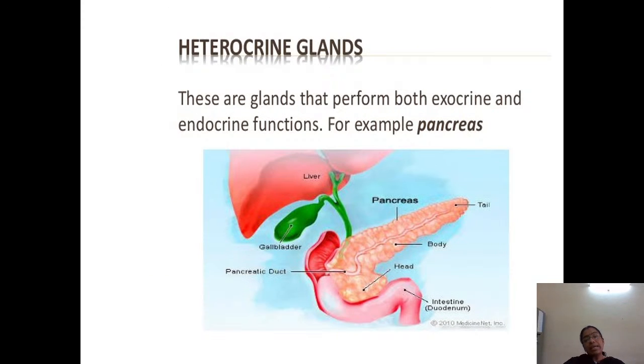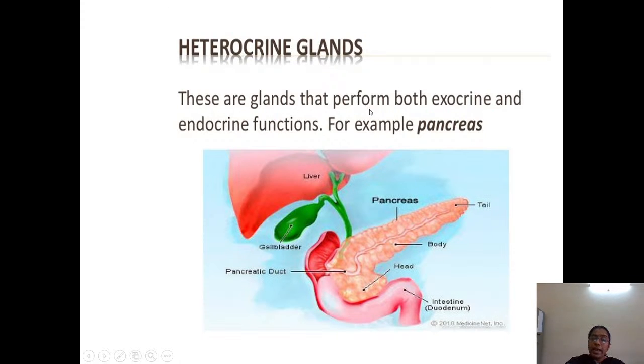When we started our class, we said the glands are divided into three: exocrine glands, endocrine glands and heterocrine glands. I think by now you have got to know what exocrine and endocrine glands are. Now let us see what heterocrine glands are. These are the glands that perform both exocrine and endocrine functions. Pancreas is such an organ. It does one exocrine function and one endocrine function.